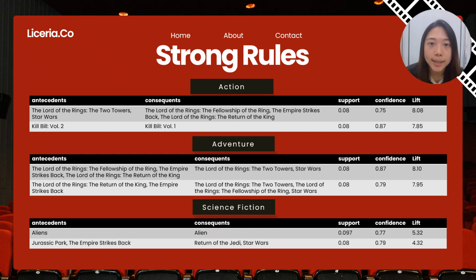This slide shows examples of strong association rules from 3 different genres. For each genre, we select the top rules based on support, confidence, and lift. In the adventure genre, the patterns are very clear. Most of the strong rules involve Lord of the Rings and Star Wars.